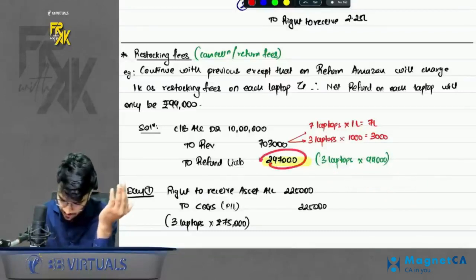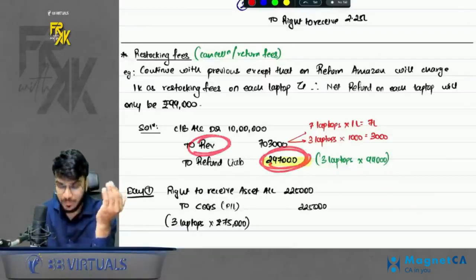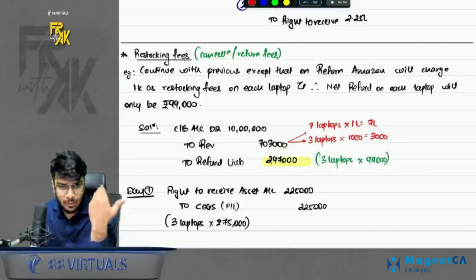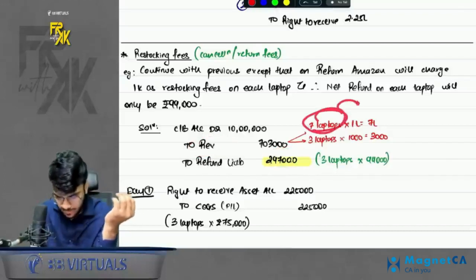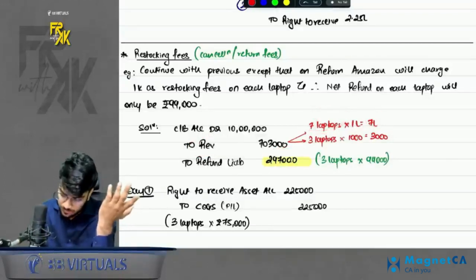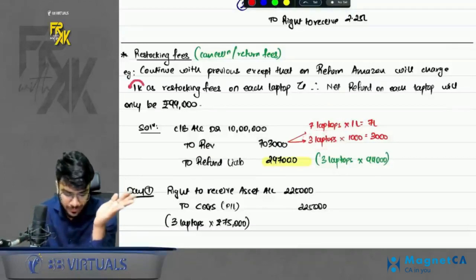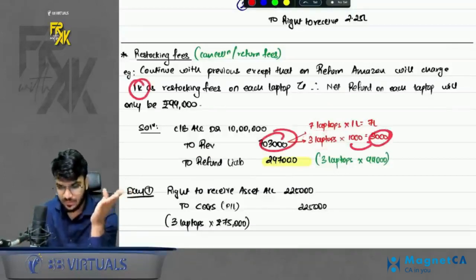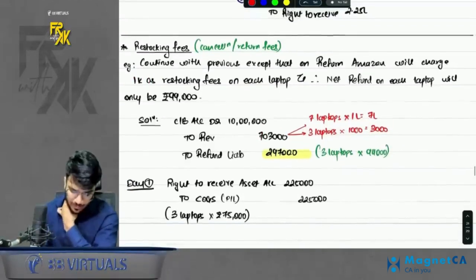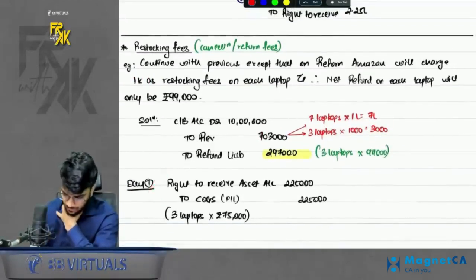Okay, so this will be the refund liability, and revenue here will not be 7 lakhs, it will be 7 lakh 3,000. How come 7 lakh 3,000? For 7 laptops, 1 lakh is accrued. For the 3 laptops which you expect to be returned, can I say 1,000 rupees ultimately we will not return only? So this much revenue you can book, 7 lakh 3,000. Second entry remains the same, restocking fees.